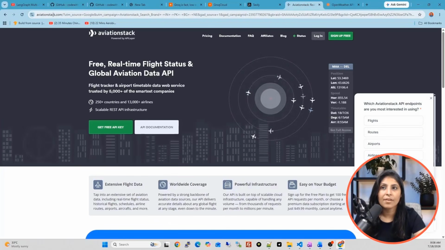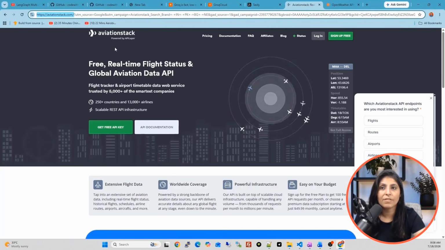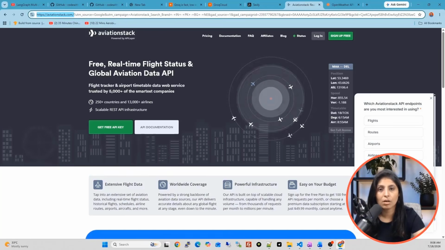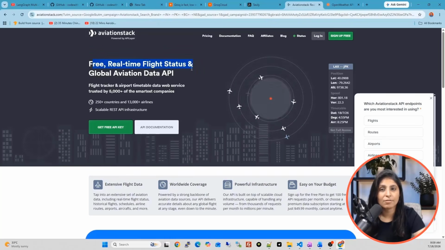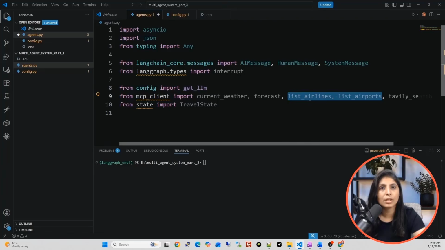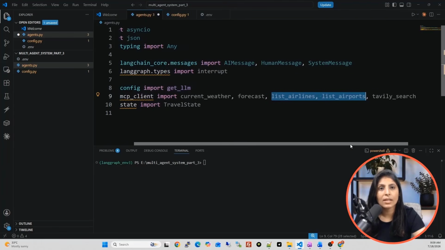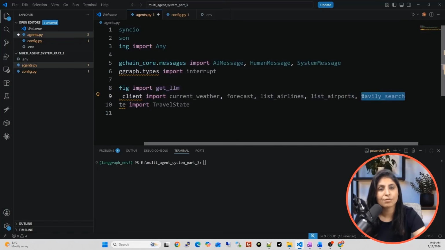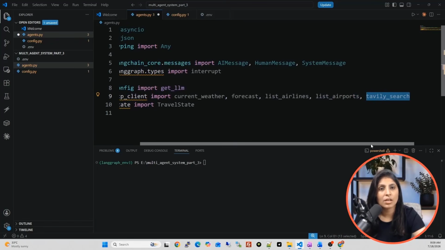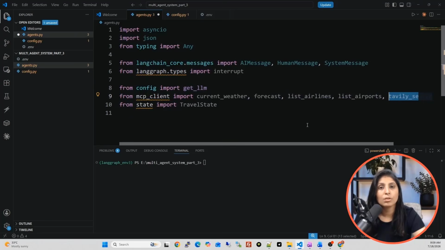See, aviationstack.com. Aviation Stack MCP server we created. That MCP server is providing us the flight related details. So we wrote the code of these functions in mcp_client.py file. And then we have Tavily search function. This function is responsible to perform the web search. So now let's create mcp_client.py file.